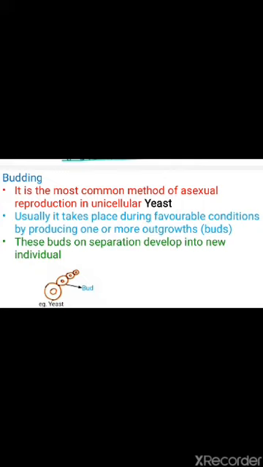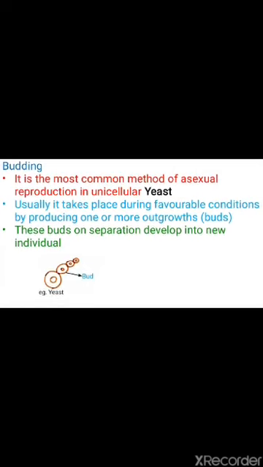So here in yeast, during favorable conditions, the yeast produces small buds, which are called outgrowths. So it produces a small outgrowth that is called a bud, and during favorable conditions these buds get detached or separated from the parent, and each bud develops into a new individual. Okay, so this process is called budding. So the example for budding is yeast.